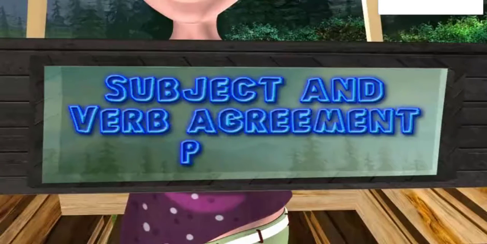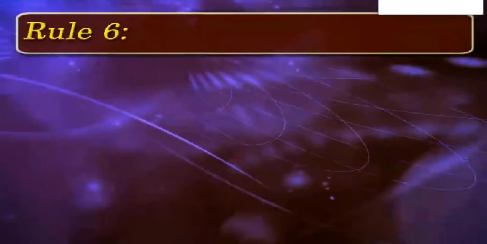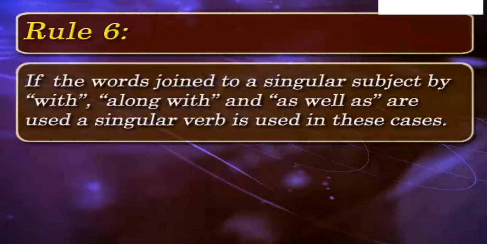Subject and Verb Agreement. Part 2. According to sixth rule, a singular verb is used when the words are joined to a singular subject by with, along with, and as well as.